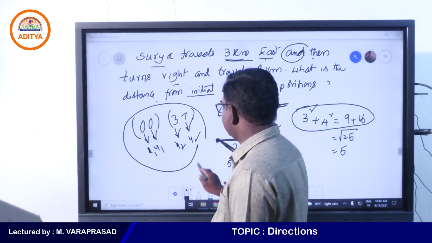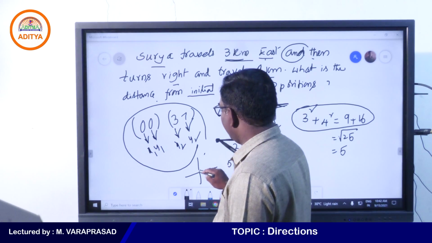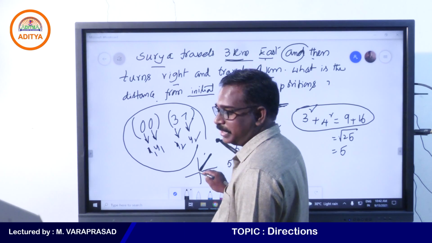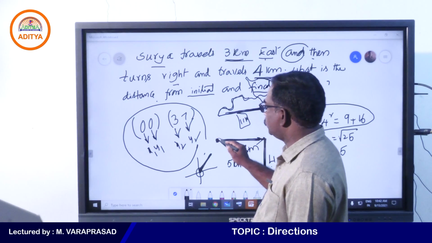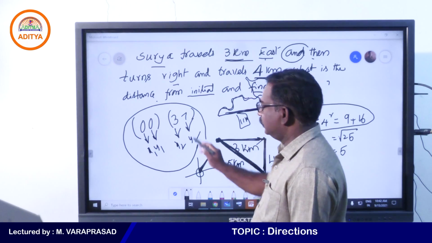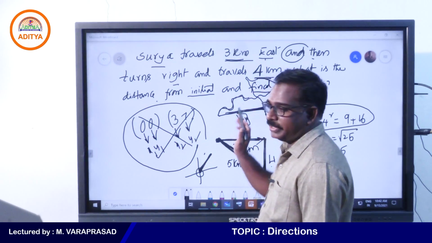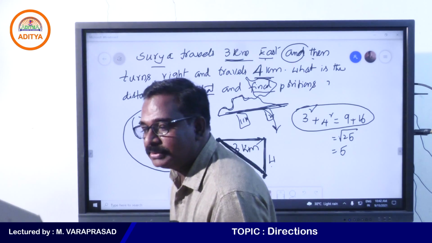Shortest distance there means you need to find the distance from the origin to the point 37. That is called shortest distance. Here the origin is not given. Initial point means where you started the journey. So this approach we cannot use here. This is coordinate geometry. Yes, my students, right?